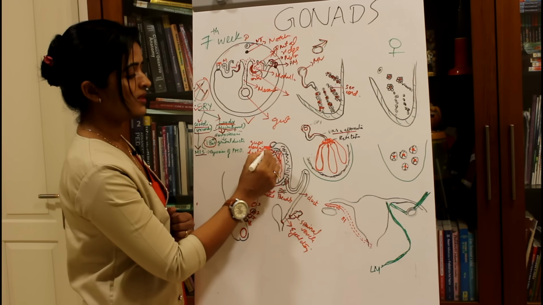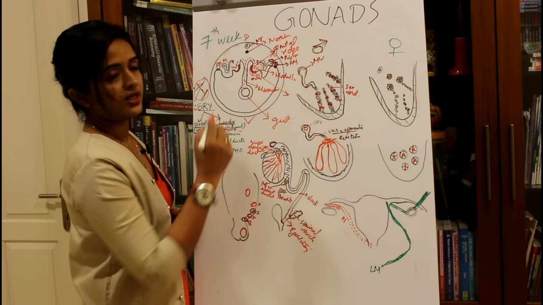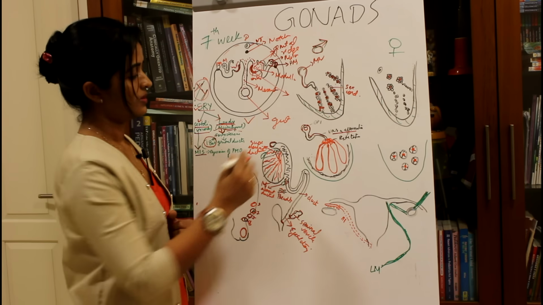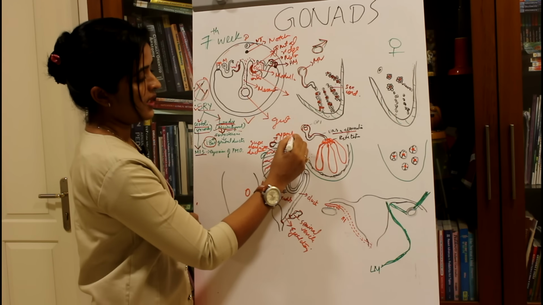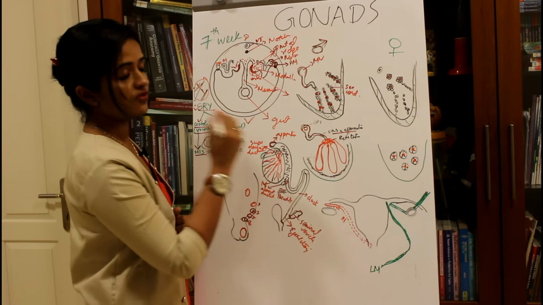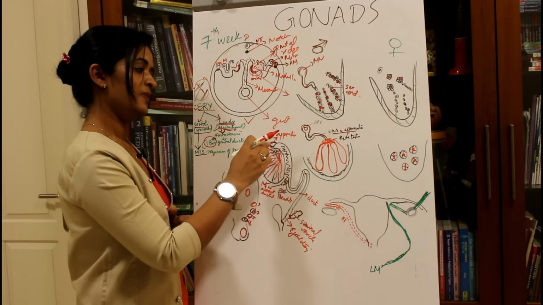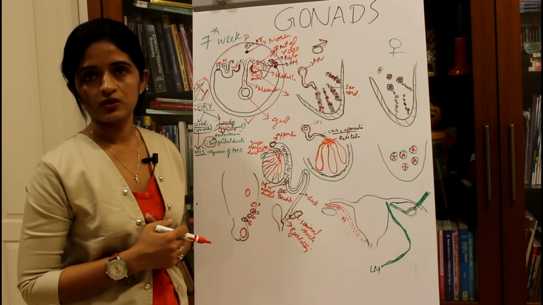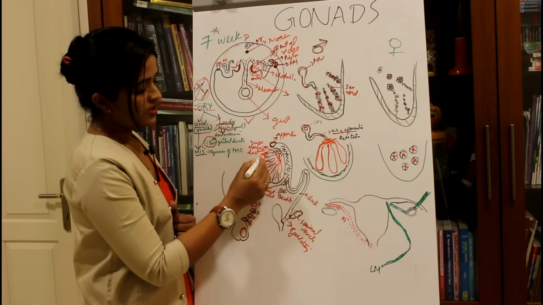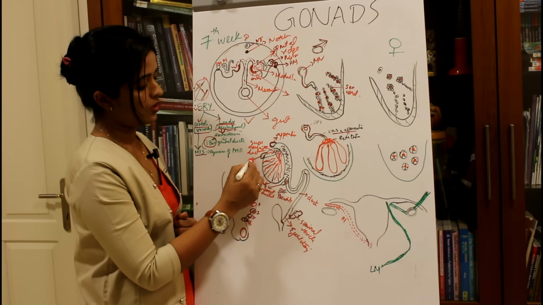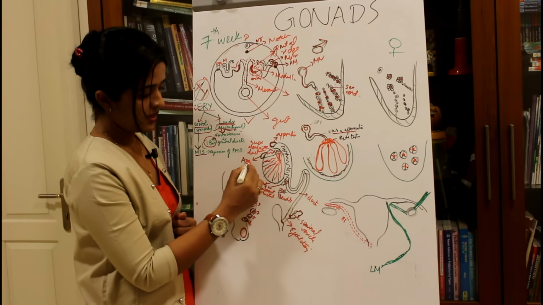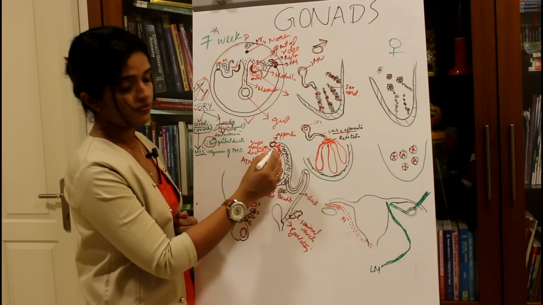Sometimes a cap-like thing will be seen at the head of the epididymis. This is called the appendix of epididymis, which is a remnant of the mesonephric duct. Suppose you get a cap-like thing over the testis in the upper aspect, what do you call it? This is again an appendix, but this is not a remnant of the mesonephric duct.